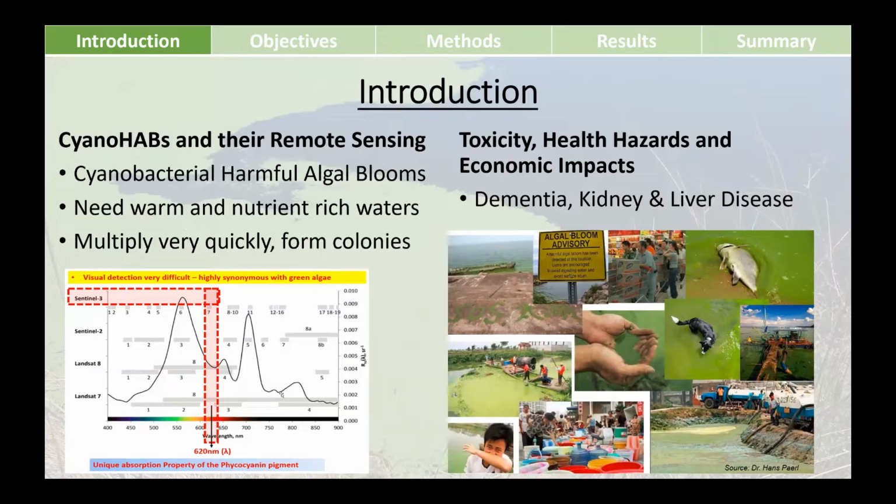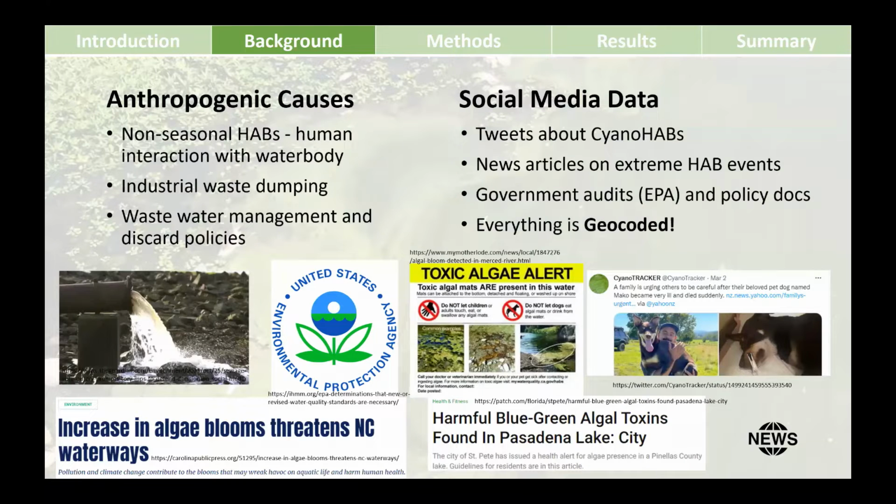So how can we do remote sensing of cyanoHABs? It is important to differentiate between toxic HABs and non-toxic algae. CyanoHABs have a pigment called phycocyanin, which absorbs very strongly at 620 nanometers, which is band 7 in the Sentinel-3 satellite. So we use this satellite sensor to detect and quantify cyanoHABs.